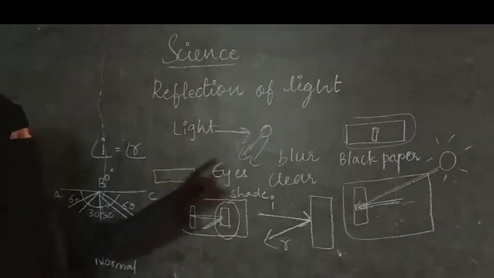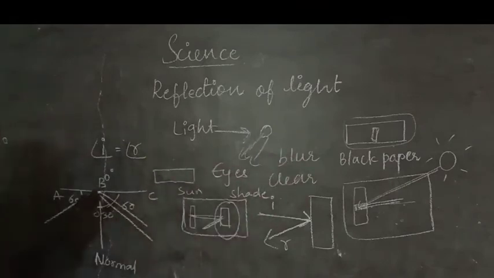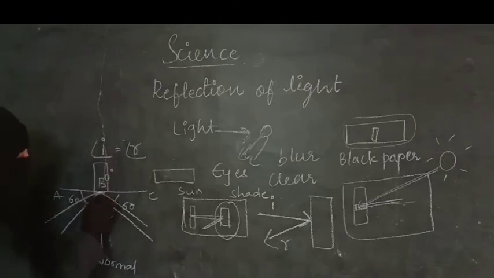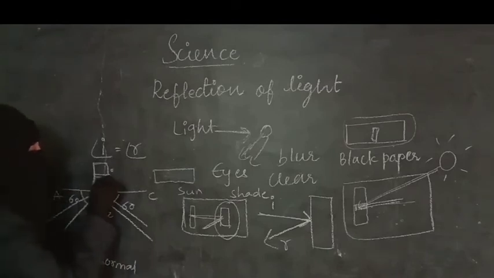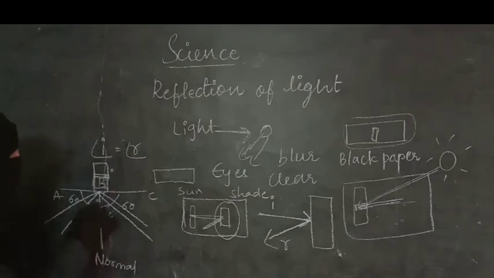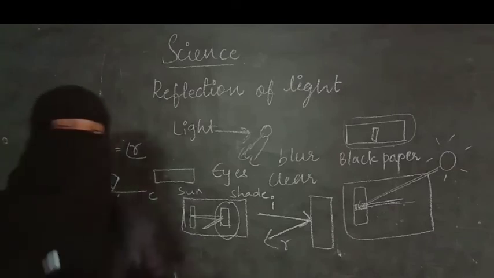And now use this mirror strip which is covered with black paper and having a slit. Put this mirror strip vertically on the line segment AC. It should be kept at the normal. Okay, here vertically you are going to put like this. And you have to see that the slit will be getting the sunlight. So the mirror slit is here, so the light ray is falling here. You have to observe where the reflected ray is falling.